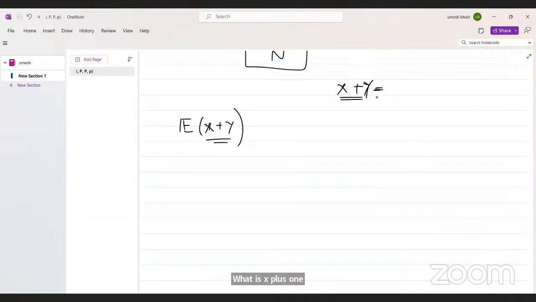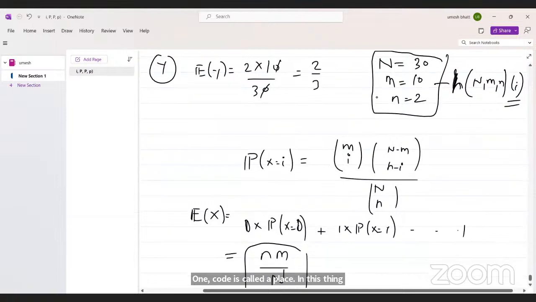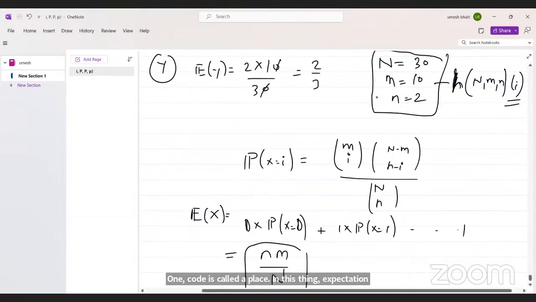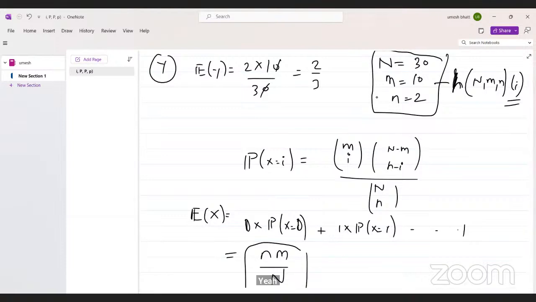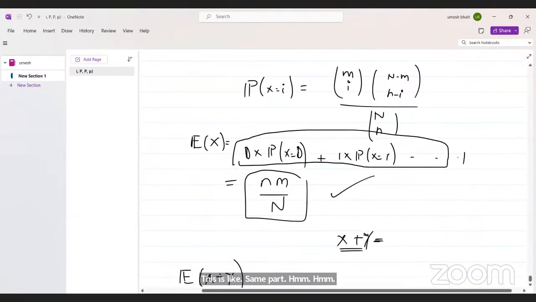Could you scroll a bit up, please? In this thing, the expectation of X that you just wrote is nM by capital N. So if we go with this hypergeometric expectation calculation, or we go with the expectation of 0, 1, and 2, is it the same path? This comes from the formula. I'm just using the formula. You are saying that if I go from the formula and if I directly use this, both are the same. Okay.